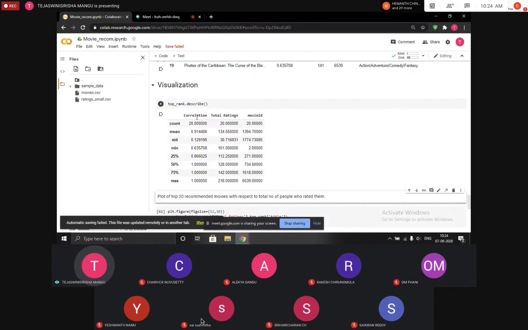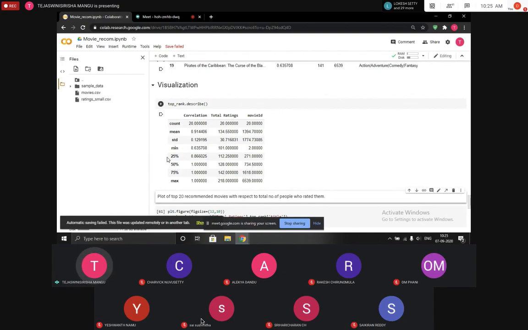In the data frame, for correlations, total ratings and movie ID, the count is 20 because we have only taken 20 values. Next is the mean. As we can understand, mean, minimum and maximum are what they mean for each respective column. STD is the standard deviation of the respective columns.